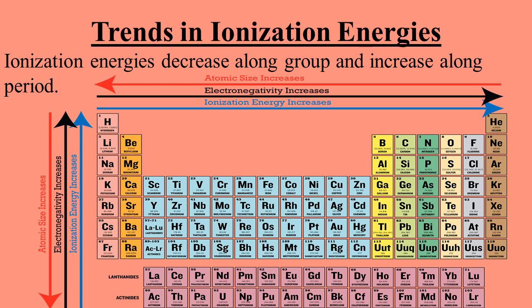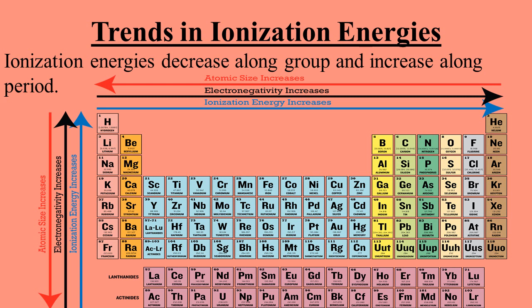When we move down the group, atomic size increases, and because of this, the valence electrons become far apart from the nucleus, and the nucleus can hold the valence electrons less tightly. So because of this, less energy is required to remove the valence electrons. So with the increase in atomic size, ionization energies decrease down the group.